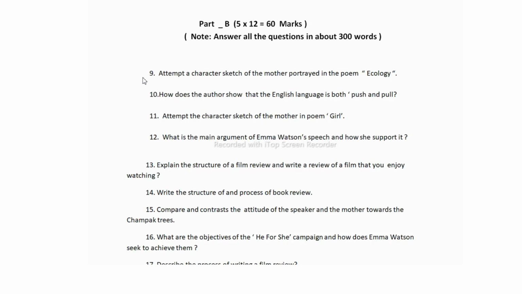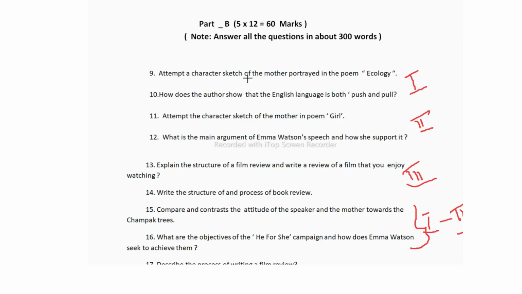So question number 9 and question number 10 are from unit 1, question number 11 and question number 12 are from unit 2, and question number 13 and question number 14 will be from unit 3, and question numbers 15 to 18 will be from units 1 to 3. Any one from units 1 to 3 you can get. From these 3 units you will get questions 15 to 18. Now let us see the first question, the ninth one.